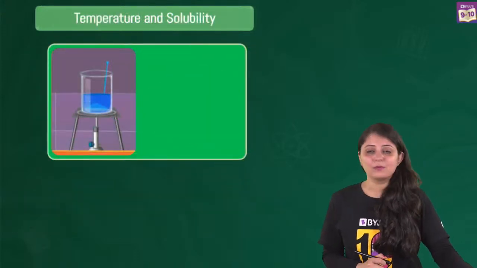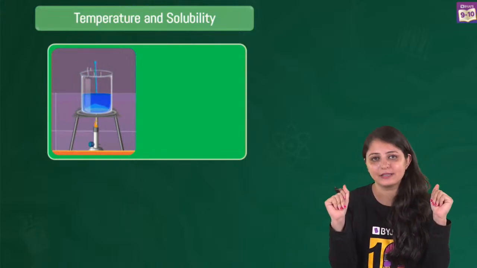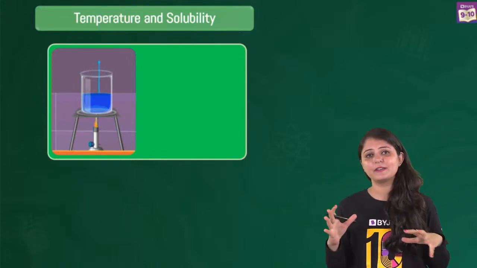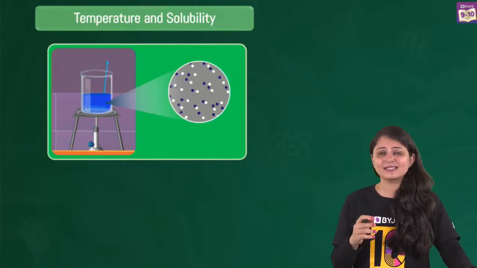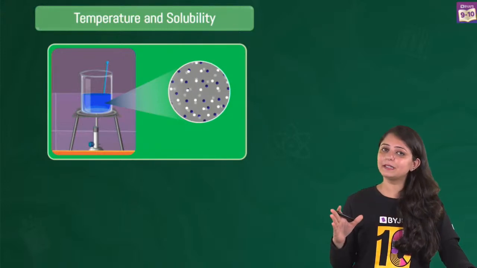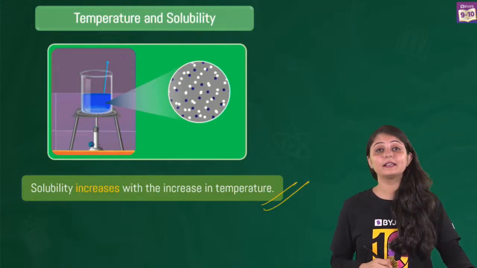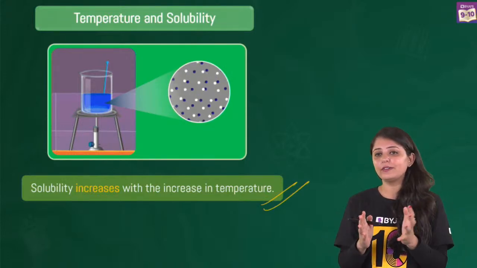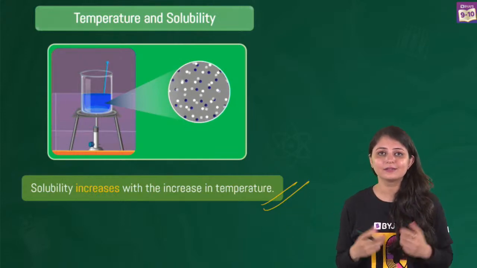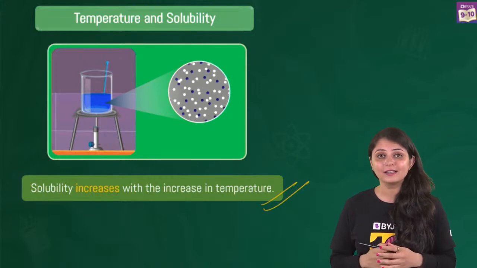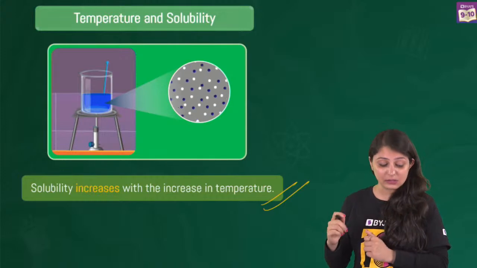Yes. Now, constantly I'm just focusing on one fact, that temperature का एक बहुत important role है solubility. So temperature is very, very important when we talk about solubility. Let's see how. There is a certain amount of solute that could be dissolved at a particular temperature, but as temperature increases, solubility also increases. So right now we realize when the water was lukewarm, we could add more salt or more sugar to that. That means add more solute. So as temperature is increasing, solubility is also increasing.